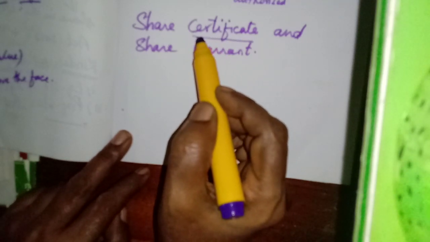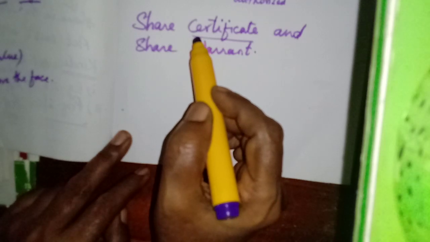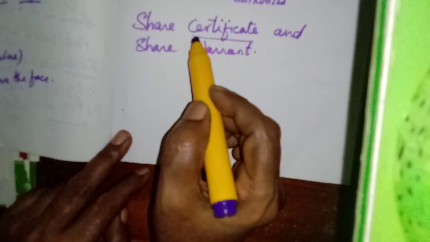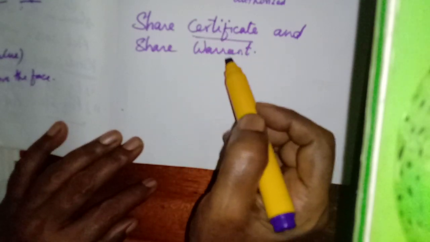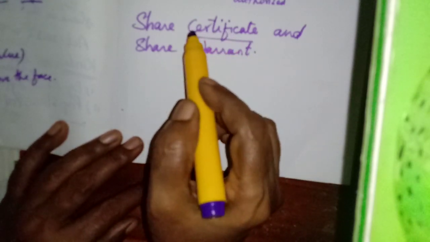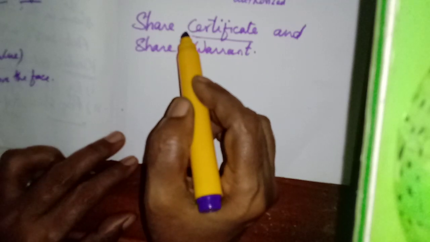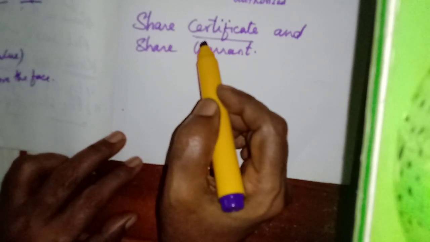If the shares are held under the dematerialization system, which we have learnt in commerce, that means holding shares in a demat account, an electronic accounting system. Unless they hold their shares in the demat account, the shareholders must be given a share certificate.